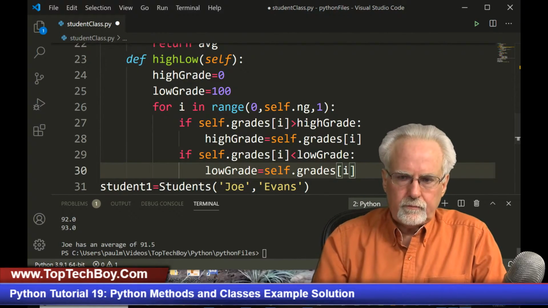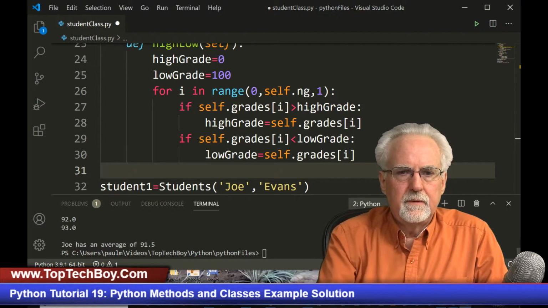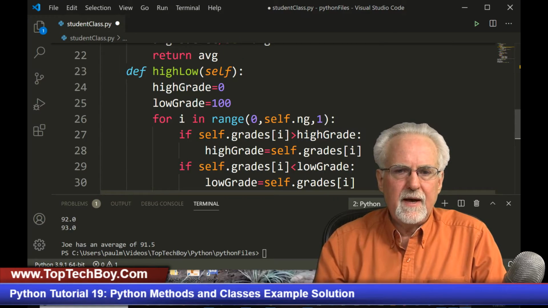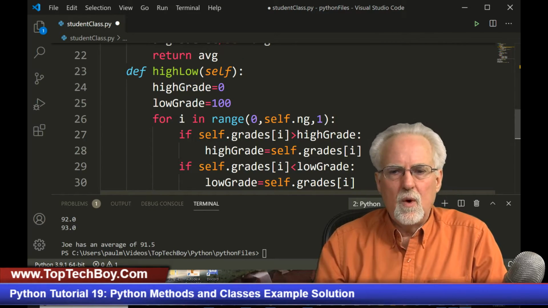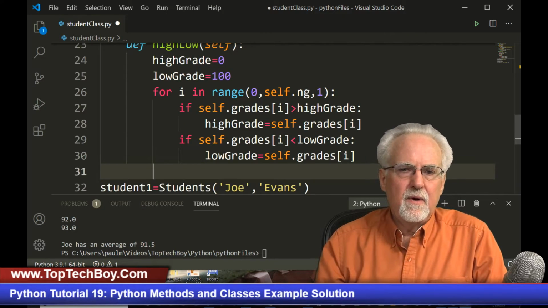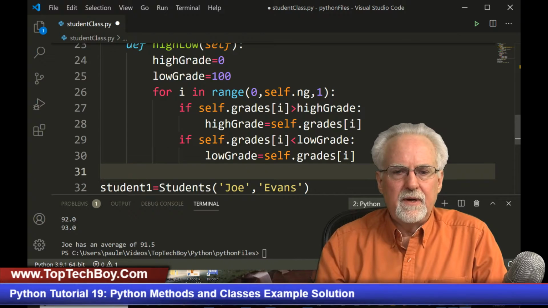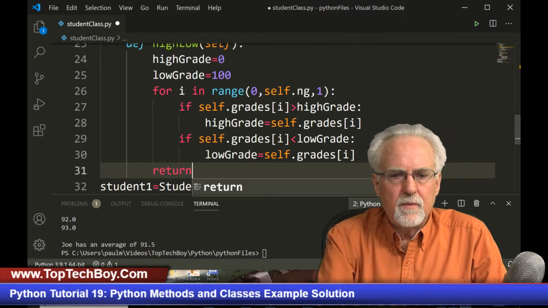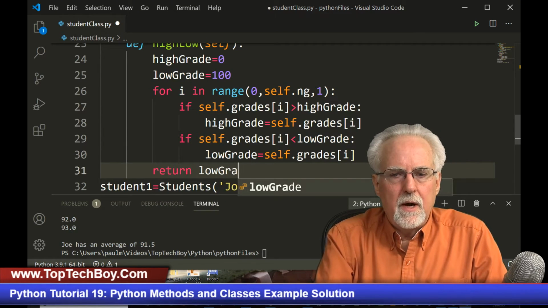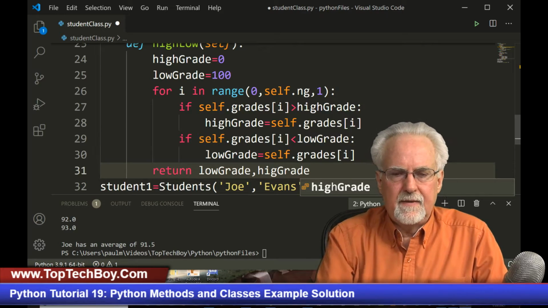And now, what do we want to return? All right, so now at this point, we know what the low grade is. We know what the high grade is. I don't think we need to save that. We're just going to pass it back, because if you wanted it again, you could just get it again. So I'm not going to set self.highgrade and self.lowgrade to high grade and low grade. I'm just going to return them: low grade, comma, high grade, like that.